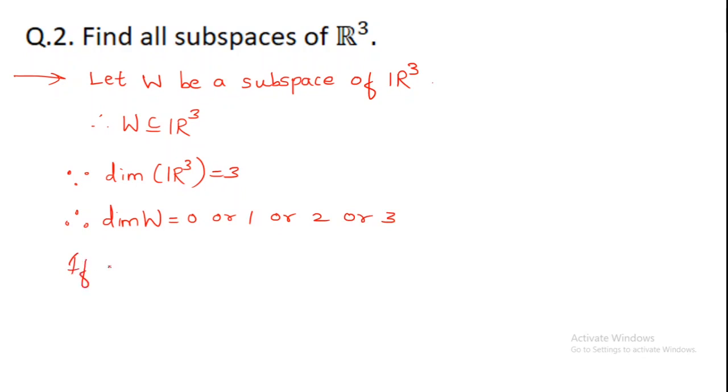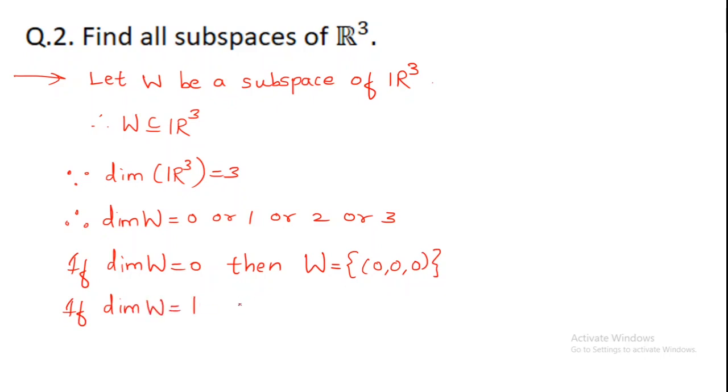If dimension of W is equal to 0, then W will be singleton 0. But what is 0 of R3? It is like this, right? If dimension of W is 1, then W is a line passing through origin.